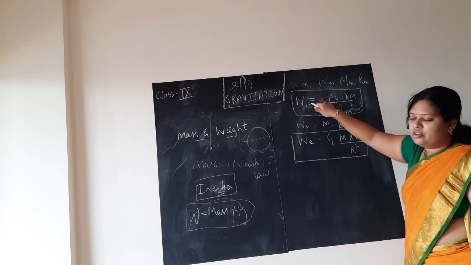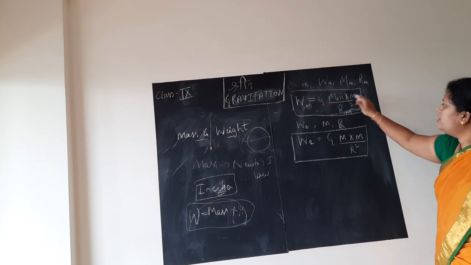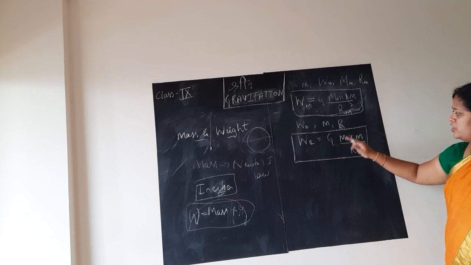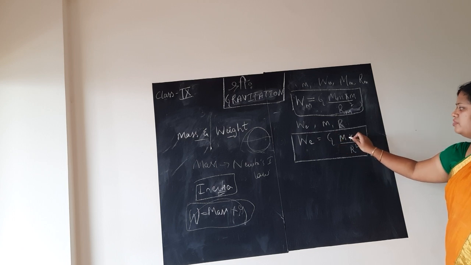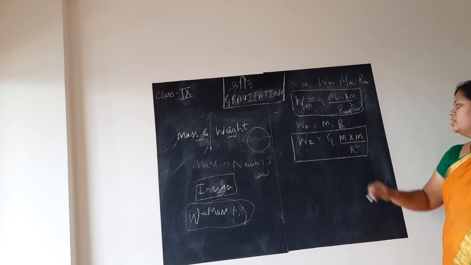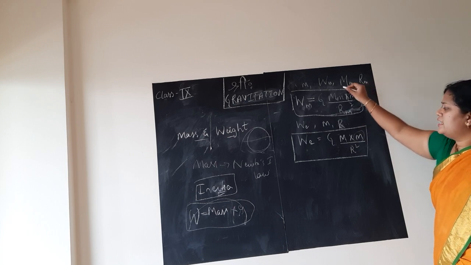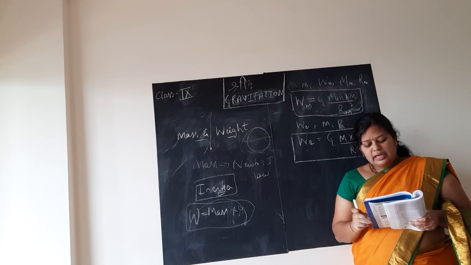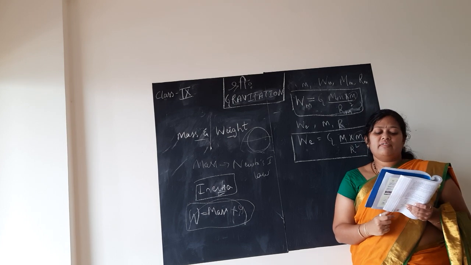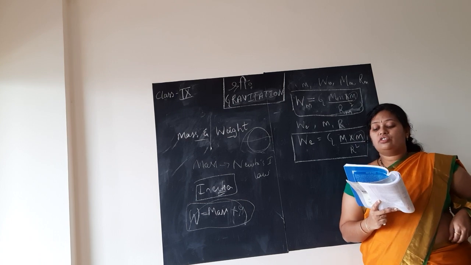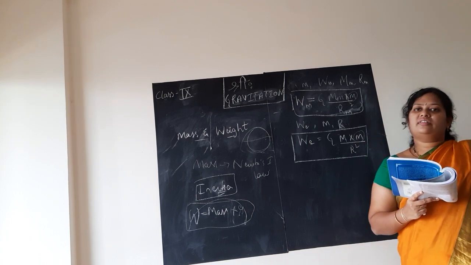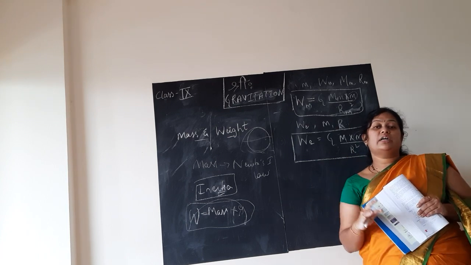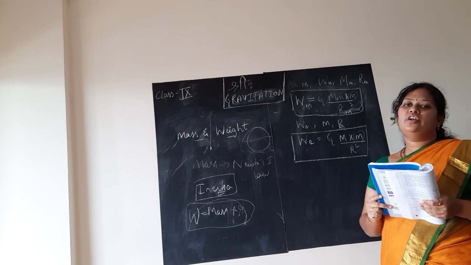Weight of the object on moon is G Mm into m by Rm square, whereas weight of the object on earth is the same formula, G M into m by R square, where M is mass of the earth, R is radius of the earth, and small letter m in both cases is the mass of that particular object. In table 10.1 in your textbook, they have given the mass and radius of the earth. This is very important. If this question is asked, children, you need not remember the values of mass of earth, radius of earth, mass of moon and radius of moon. It will be given to you.